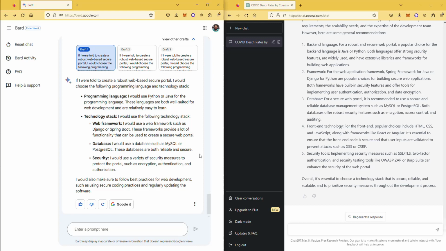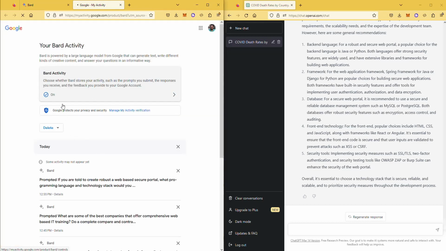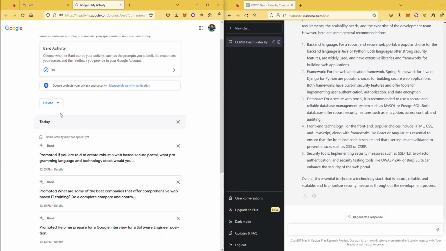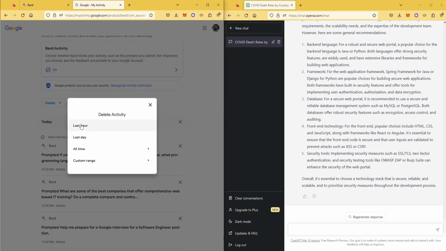So we have reached almost the end of our video. As you saw, I compared both of these great technologies to see how they answer computer science, programming, and IT-related questions. Now, one more thing that I do like to point out is Bard has this nice thing called Reset Chat, which of course resets the screen, but it also has something like Bard Activity, which you click on, and it's kind of like clearing cache. It will clear out your chats based on what you choose.